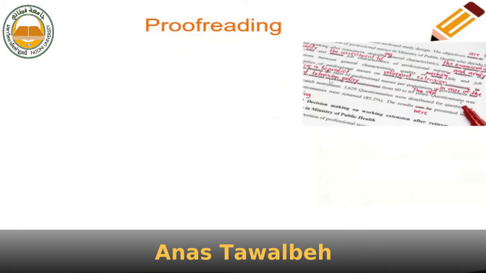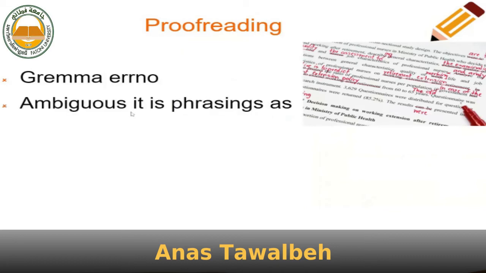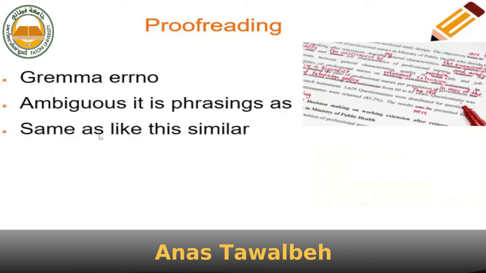In this step, we need to make sure that there are no grammatical errors, as well as no typos, or let's say misspelled words. So what is a grammar error? I think you realize that there is some issue here. There is something wrong. And ambiguous, it is phrasing that even I myself don't understand what it is all about. Same as, like this, similar. We can say same as, and that's it. I mean, why have many words with the same meaning?